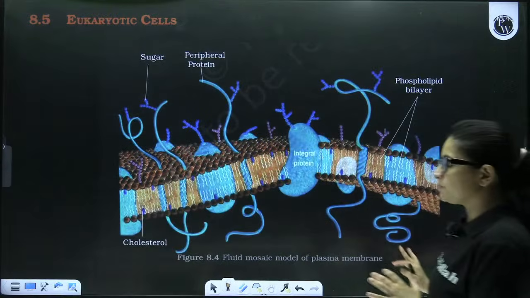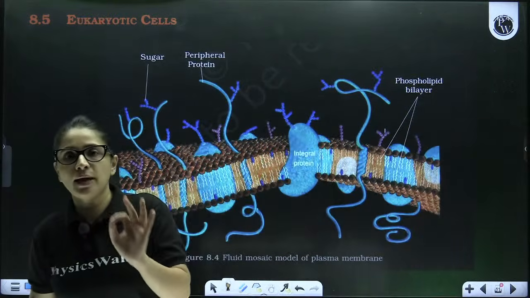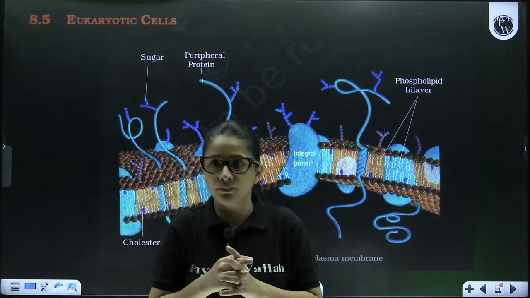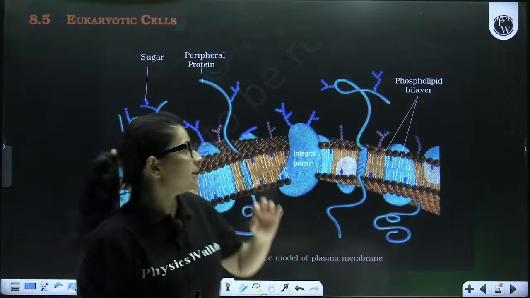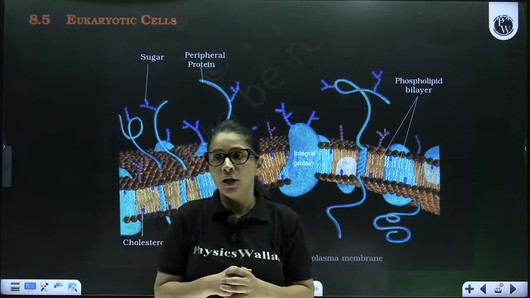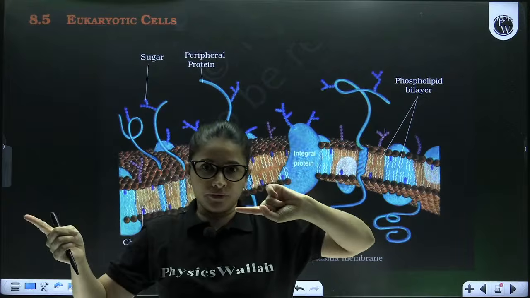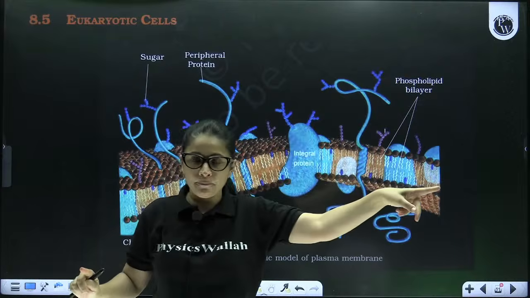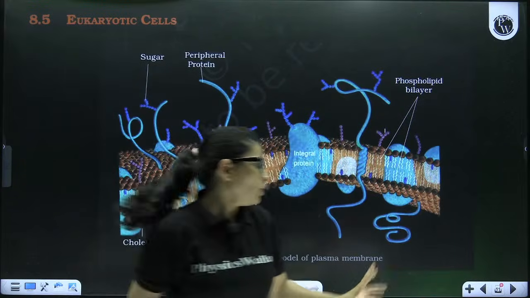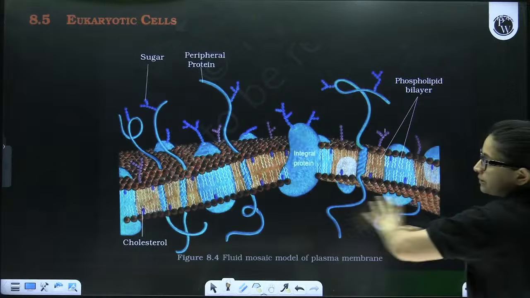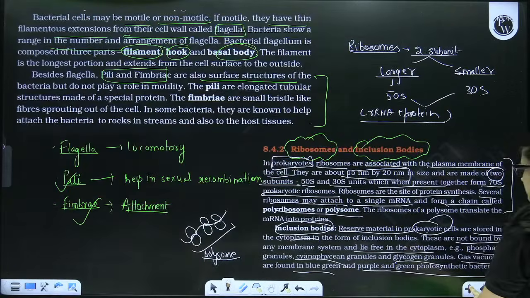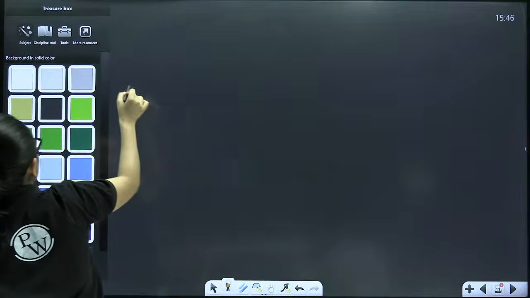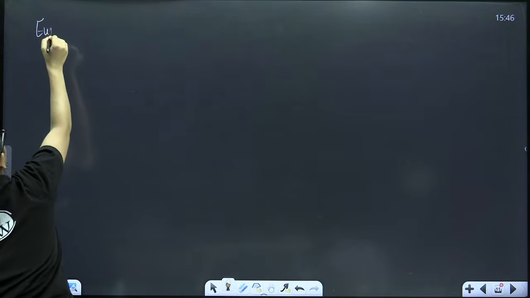I hope all these points are crystal clear, and I hope the eukaryotic and prokaryotic cell is again very clear to each and every one of you. Now let's continue and discuss eukaryotic cells. Now I told you there are two types of cell, prokaryote and eukaryote. So one, prokaryotic cell, you have done. Now second is eukaryotic cell. So before I start discussing this diagram, first let's discuss the basic points that differentiate prokaryotes from eukaryotes.